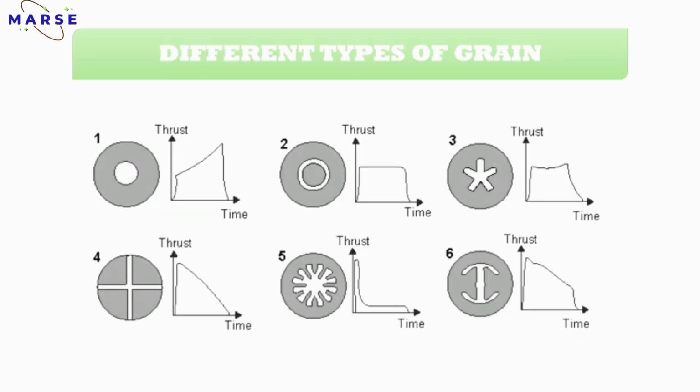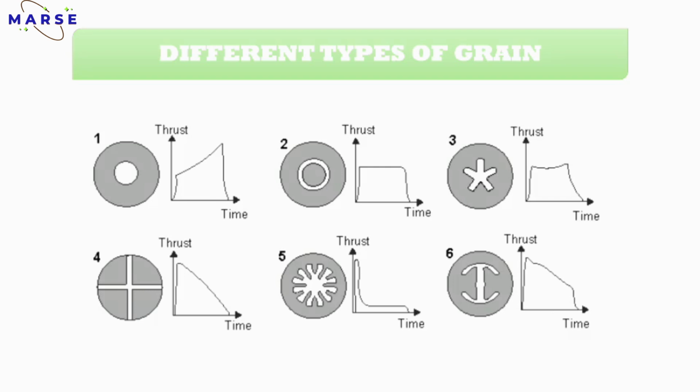Okay, now after the different types of grain, we are discussing thrust and time. Basically this is the experimental part. For example, if you burn these types of grain, you will get a graph for the respective grain type.